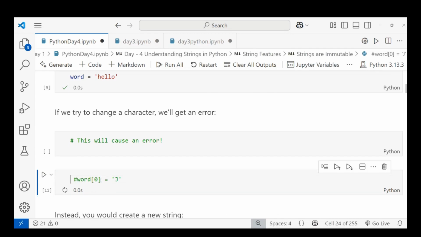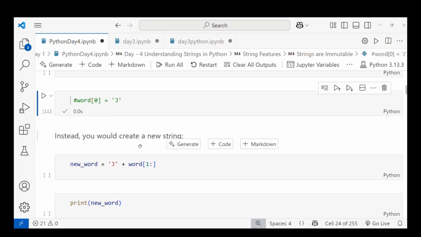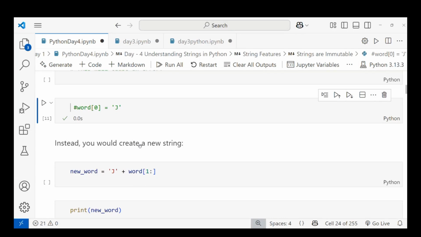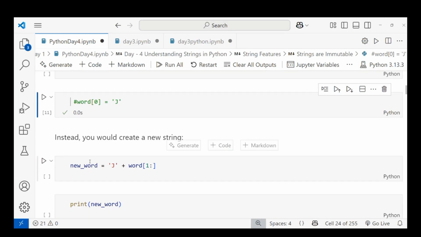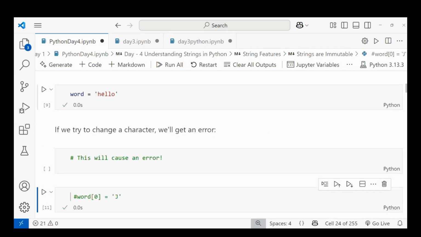Okay, so I'm running this, and it's clear. Instead, you create a new string. If you want to modify it, you can create a new string. I'm taking a new word, which is a new variable, and I'm giving 'j' plus word[1:]. Word means what is stored in word, Hello, right?